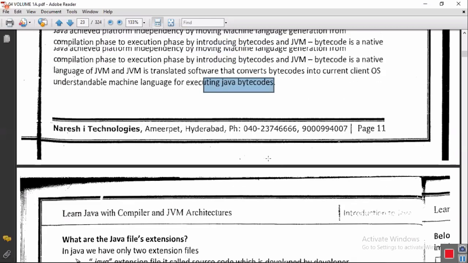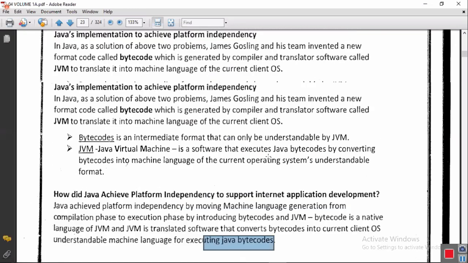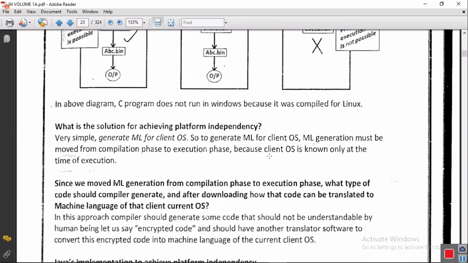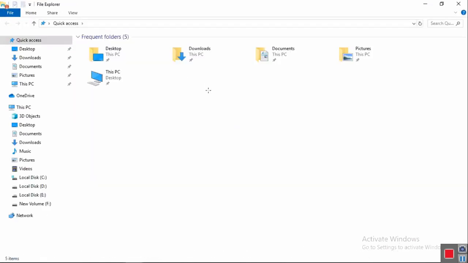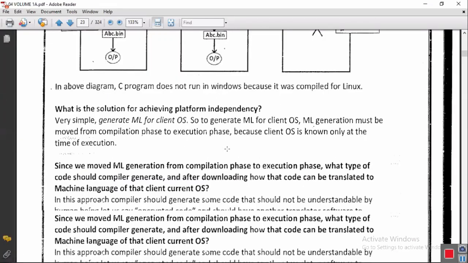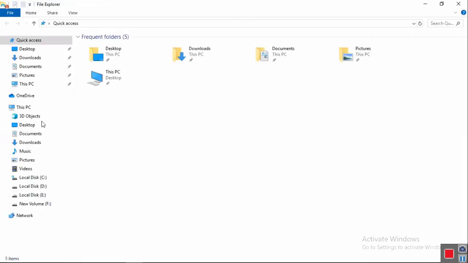Okay, so now these are the points we completed yesterday. Now in today's class, let us continue the next story. Up to page number 23 we completed.